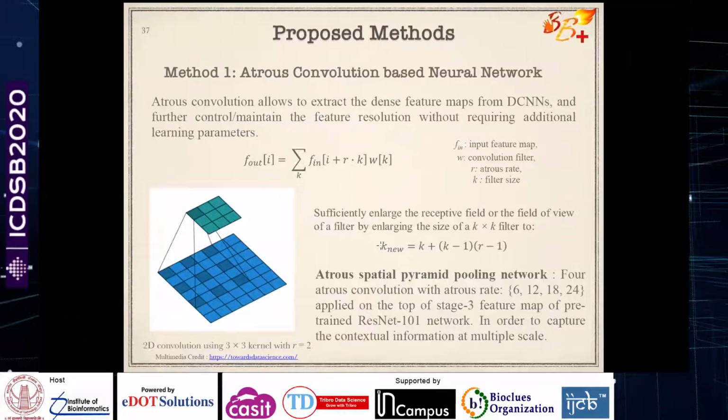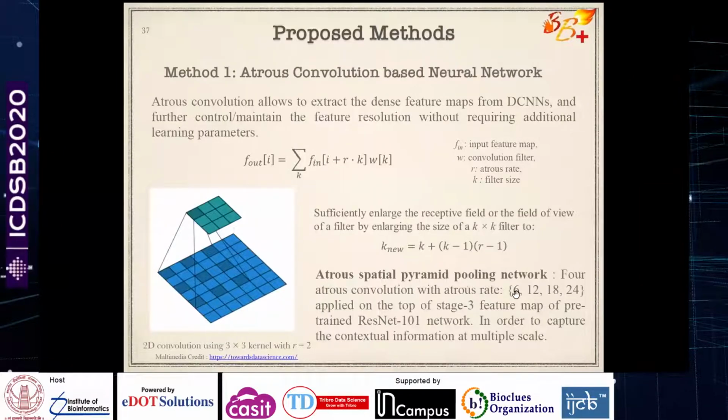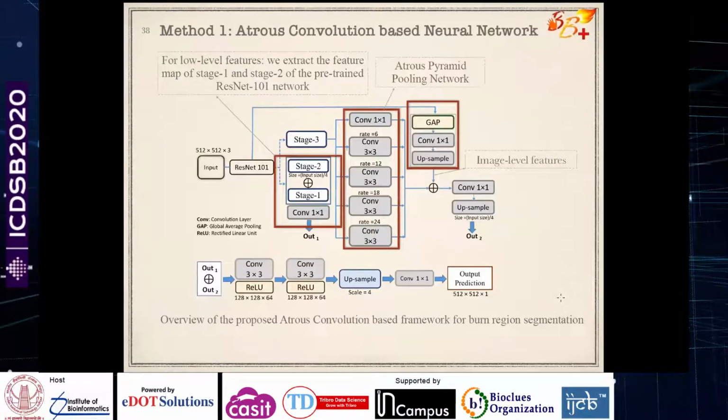The deep learning based method DeepLab, from Google, is also based on Arcturus. They have considered rates of 6, 12, 18, but we consider higher Arcturus rates as well in our model, and we found it to be performing really better. So this is the description of our model.